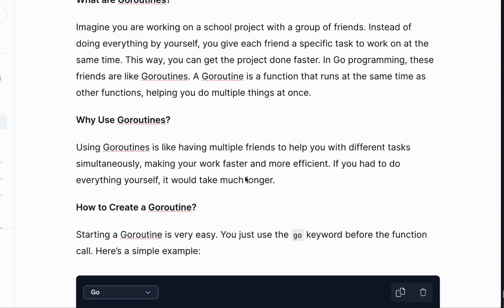I say using goroutines is like having multiple friends to help you with different tasks simultaneously, making your work faster and more efficient. So that is the essence of goroutines. It's going to make your work faster and more efficient. If you have to do everything yourself, it will take much longer.